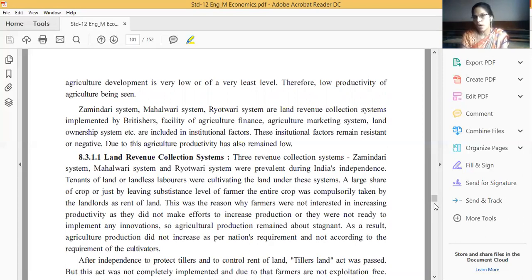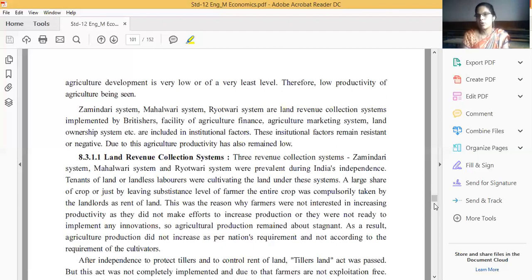Development is very low. During the British time period and colonial time period, India's economic condition was very poor and was exploited by the Britishers through their systems.